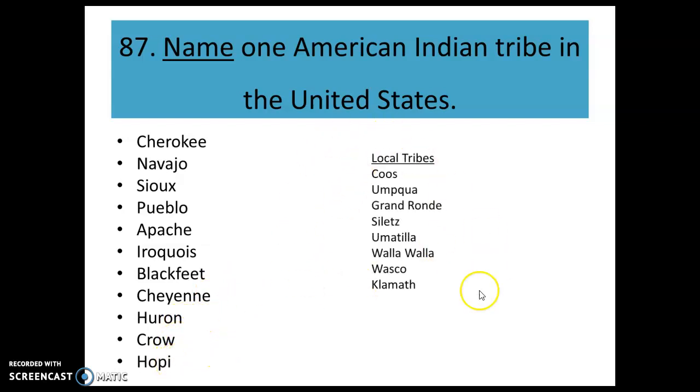Here are some local tribes from Oregon. You might recognize some of these names because we use these names for the places in Oregon. Coos, Umpqua, Grand Ronde, Siletz, Umatilla, Walla Walla, Wasco, and Klamath. You just need to name one American Indian tribe for your test.